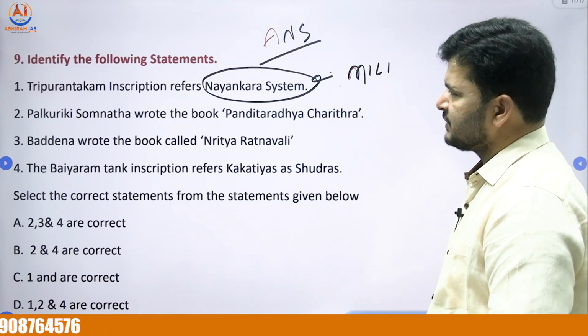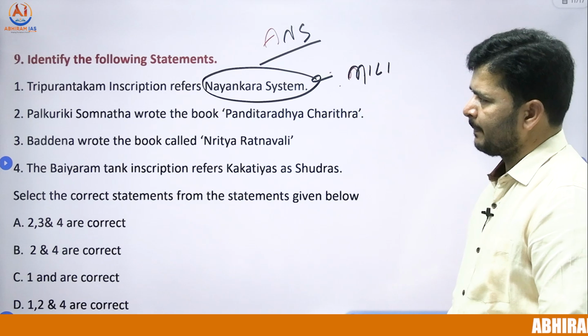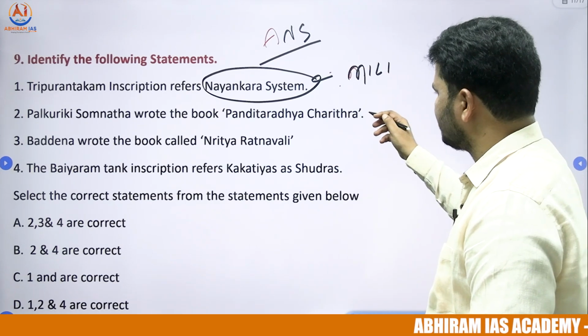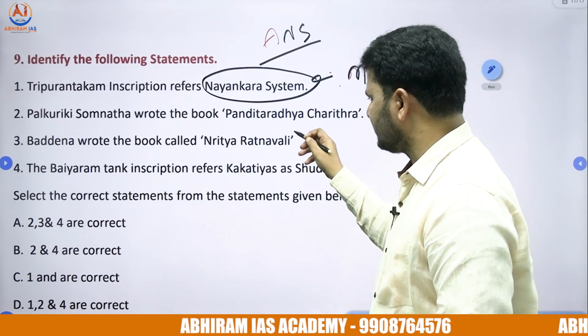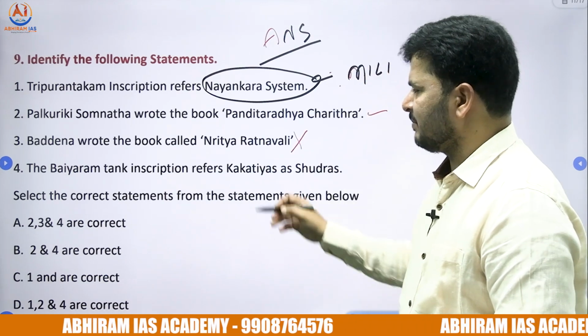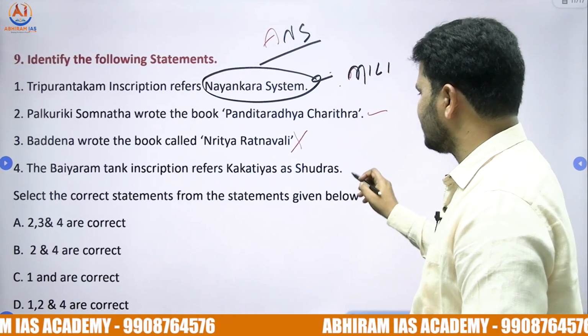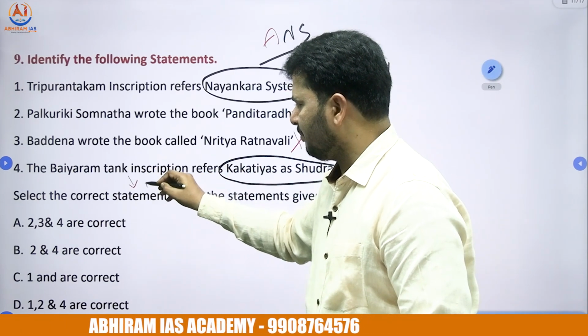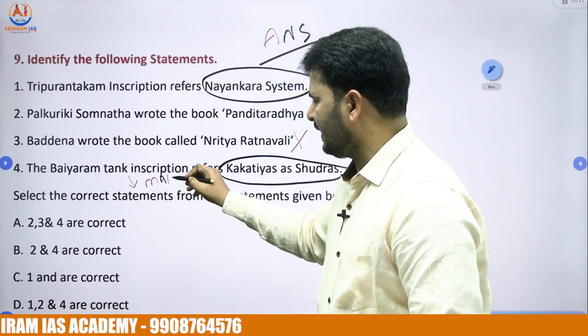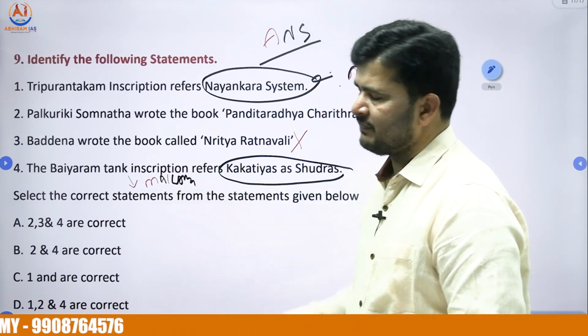So the Triprantakam inscription refers to the Nayankara system. Correct. Palkuriki Somanatha wrote Panditaradya Charita. We discussed that. Bhadyana wrote a book called Nitya Ratnavali. Incorrect. And the Bayaram tank inscription refers to Kakatiyas as Shudras. The Bayaram tank inscription was written by Mailambika, the sister of Ganapati Deva.